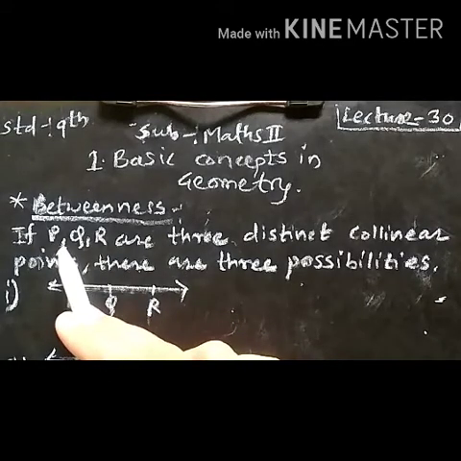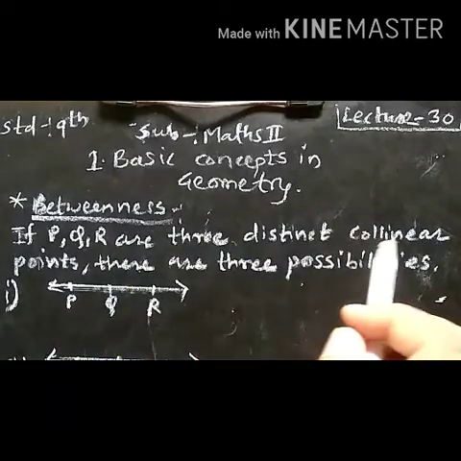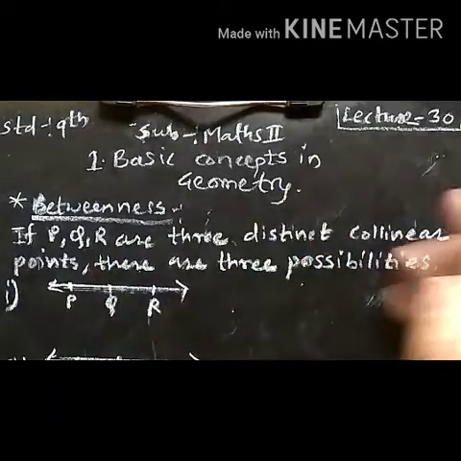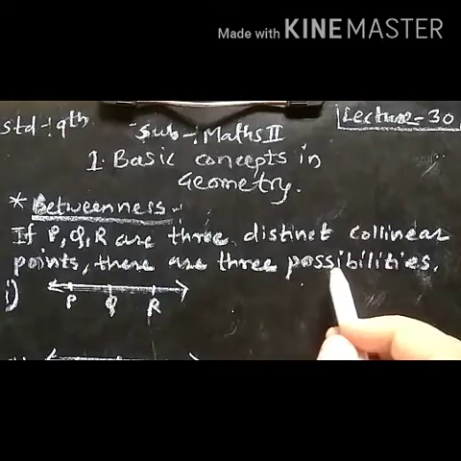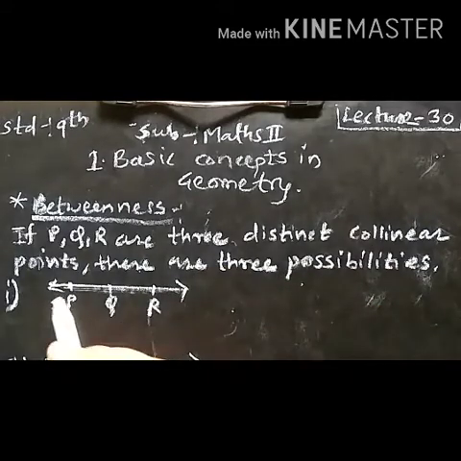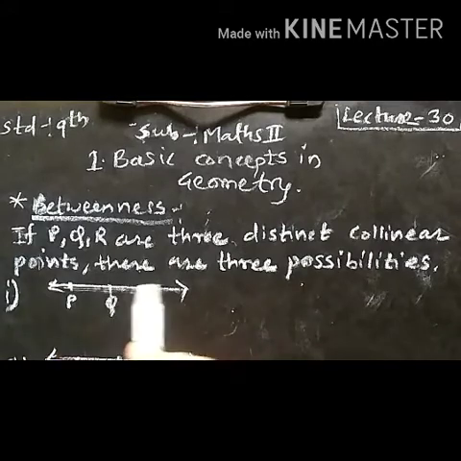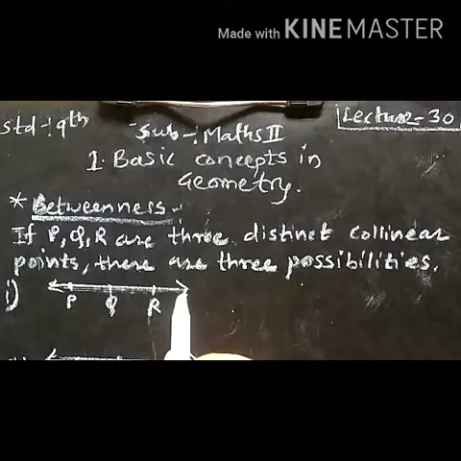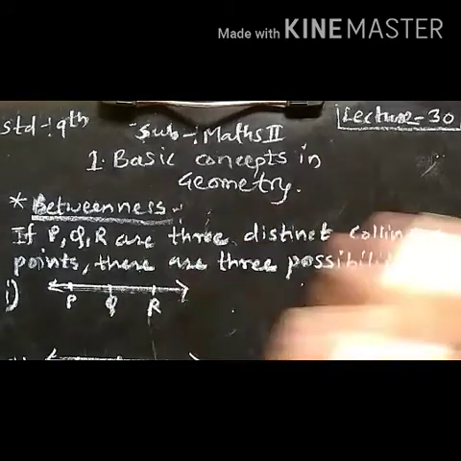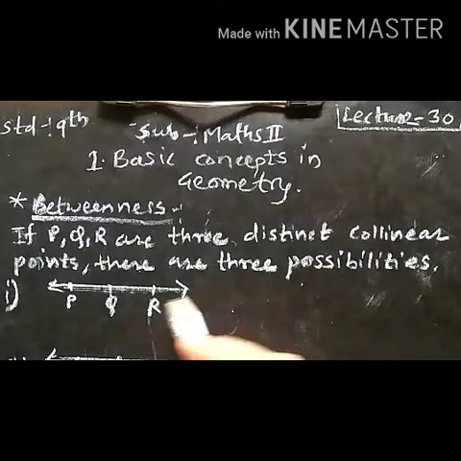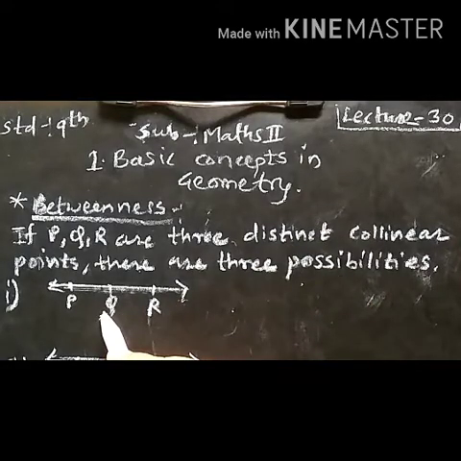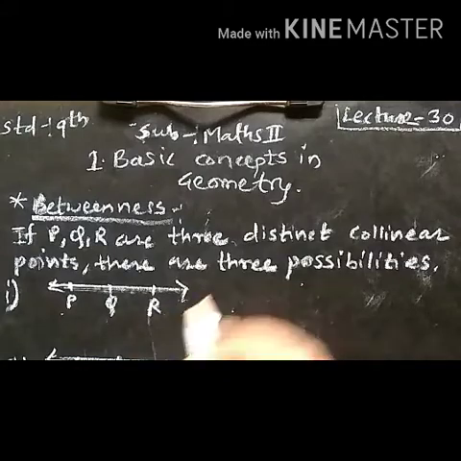So let us see. If P, Q, R are three distinct collinear points, there are three possibilities. Number 1: P, Q, R, these 3 points are distinct and collinear. Collinear means they lie on the same line or in a straight line. Now here point Q is between the points P and R.